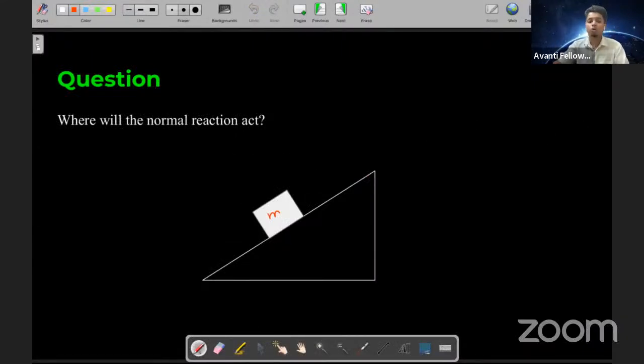Then, students, here is a quick question for you guys. Now I want to know where will the normal act on this body. There is a body of mass m, and there is a surface over here. This is a surface. Now I want to know where will the normal act.